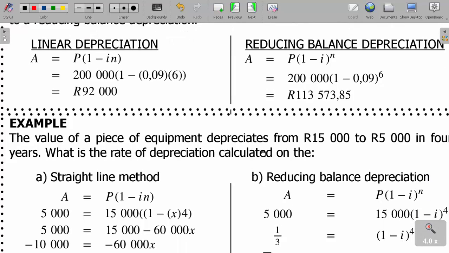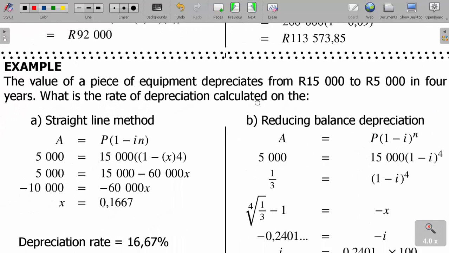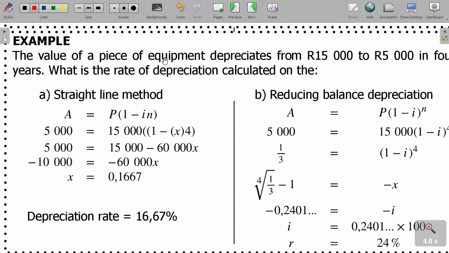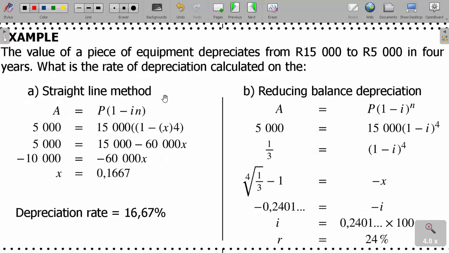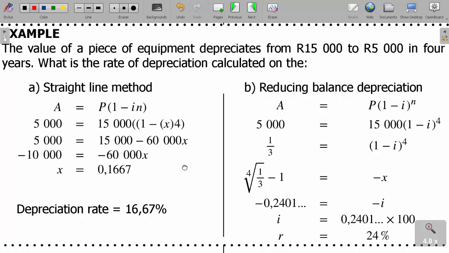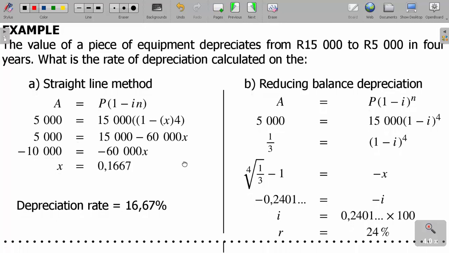Another example to make it much clearer: the value of a piece of equipment depreciates from 15,000 to 5,000 in 4 years. What is the rate of depreciation calculated on the straight line method or reducing balance method? I repeat, the question says that the value of a piece of equipment depreciates from 15,000 to 5,000 in 4 years. What is the rate of depreciation calculated on the